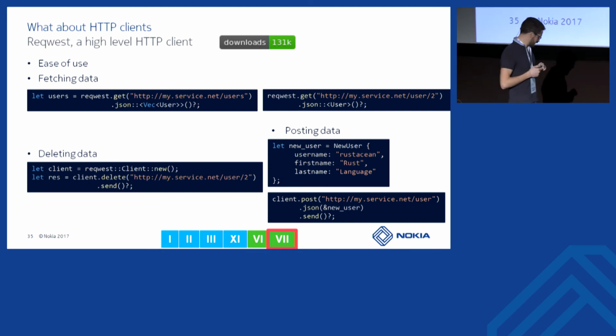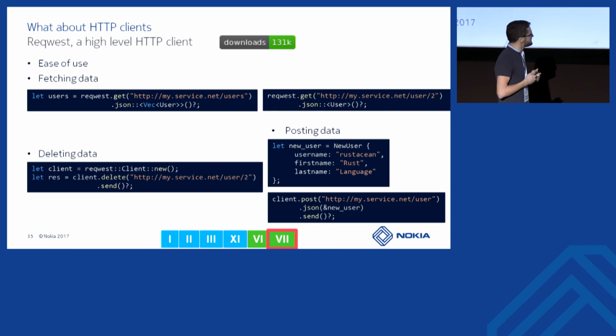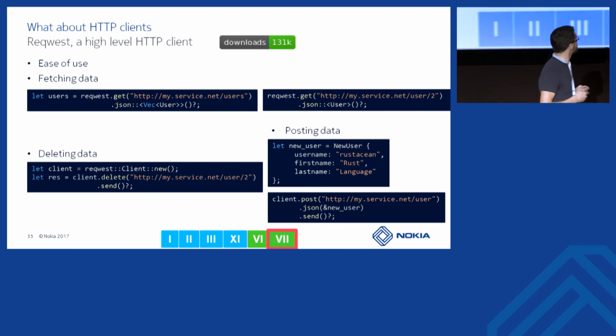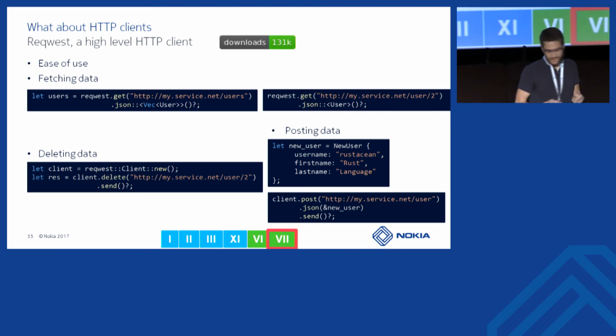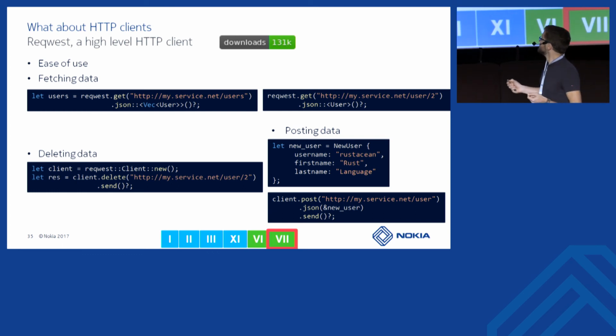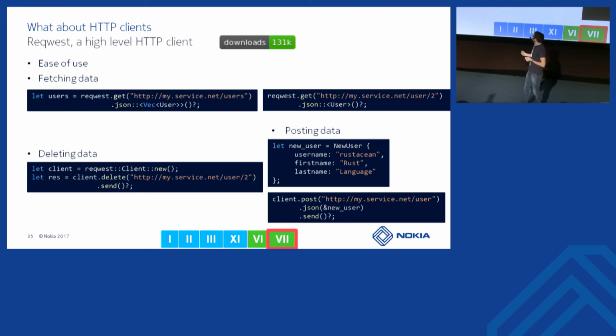Okay, let's talk about the clients now. For the HTTP client, there is one popular library, which is called Request. Request is very easy to use. As you can see, you can initialize a request to a server and get back the response as JSON. You can send a delete request to it.